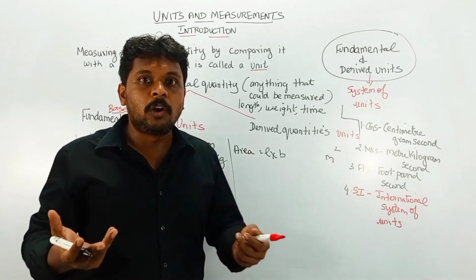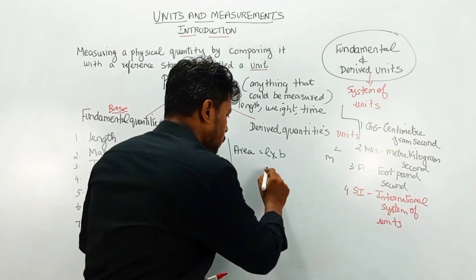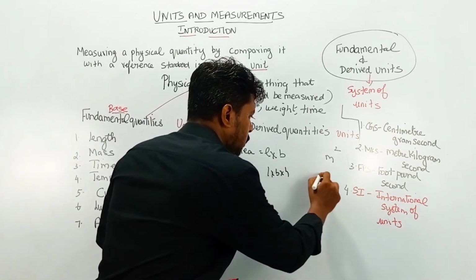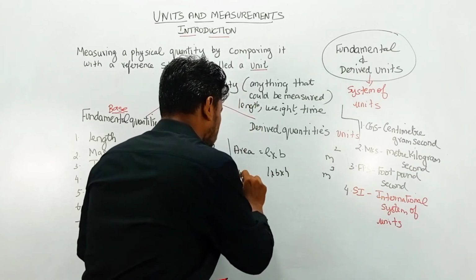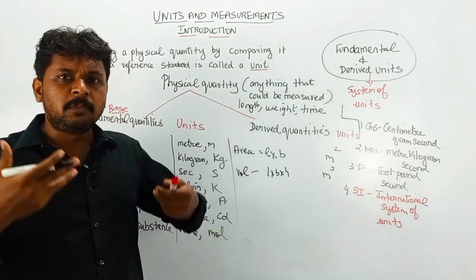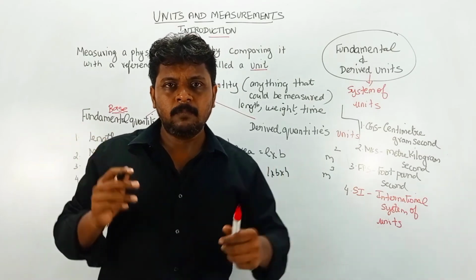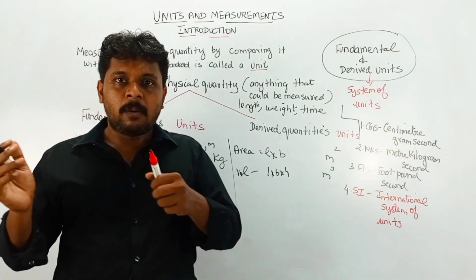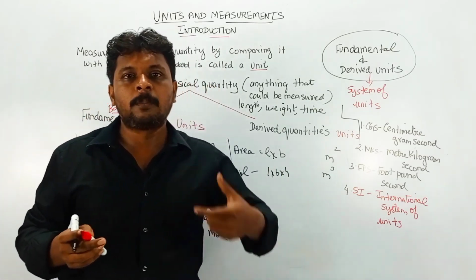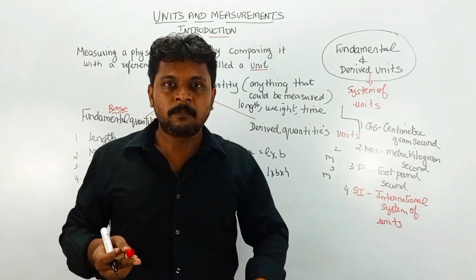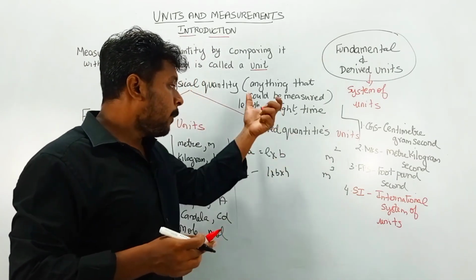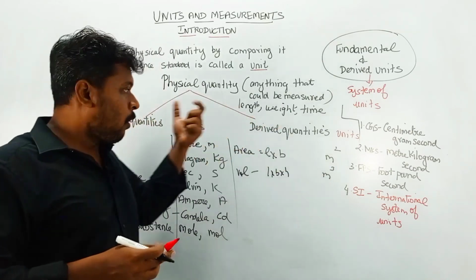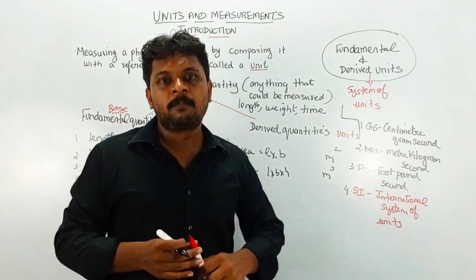Another example is volume, length into breadth into height. The corresponding unit for volume is meter cube. Similarly we have many derived quantities formed by combining fundamental quantities: force, pressure, weight, energy, surface tension. Like that we have many derived quantities formed from the fundamental quantities.